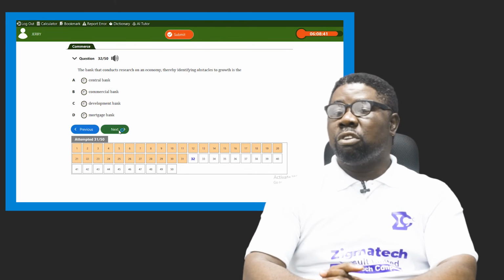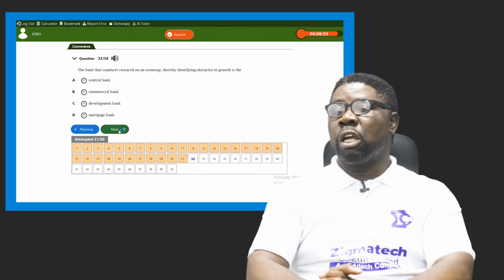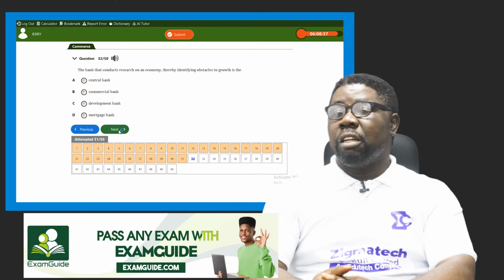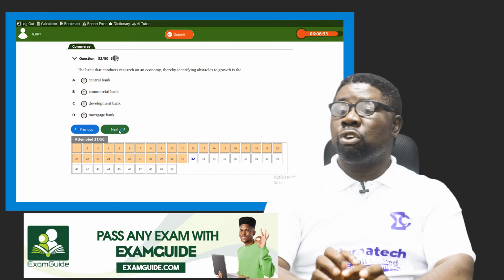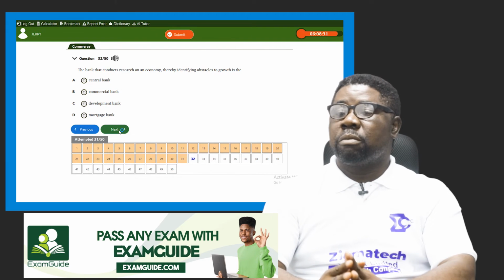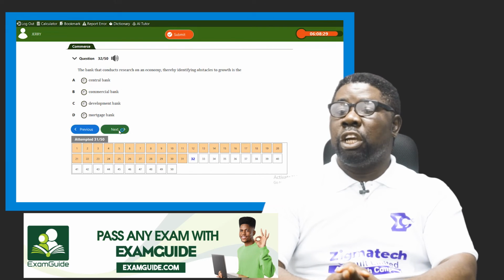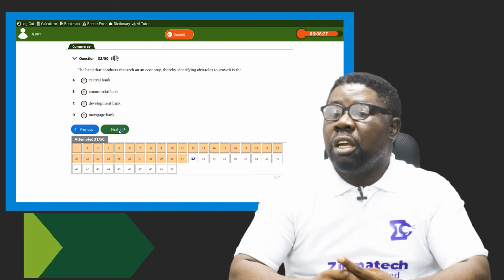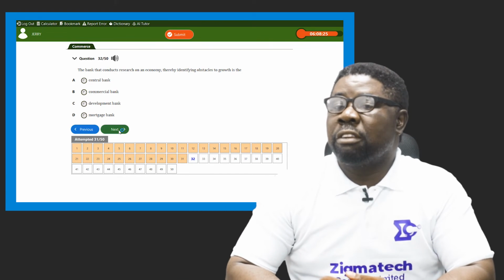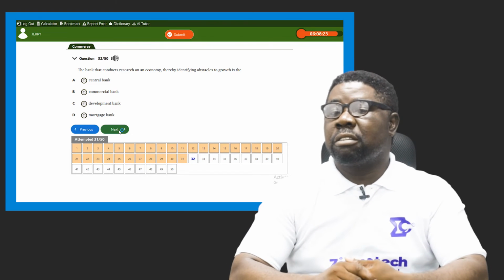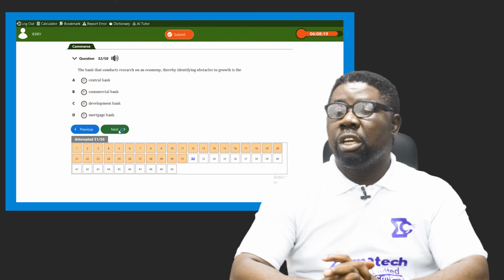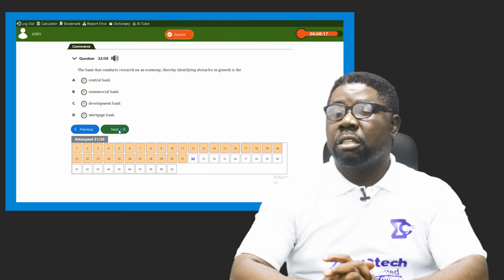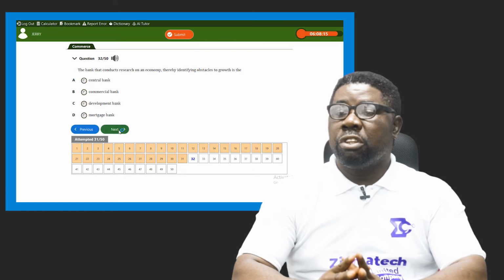The bank that conducts research on an economy, thereby identifying obstacles to growth, is dash. What kind of bank is that? A, is it central bank? B, is it commercial bank? C, is it development bank? D, is it mortgage bank?